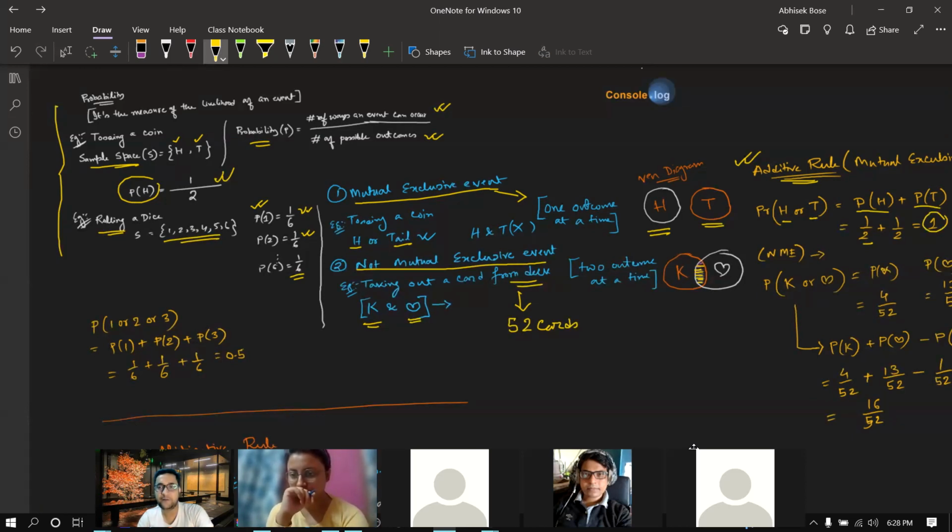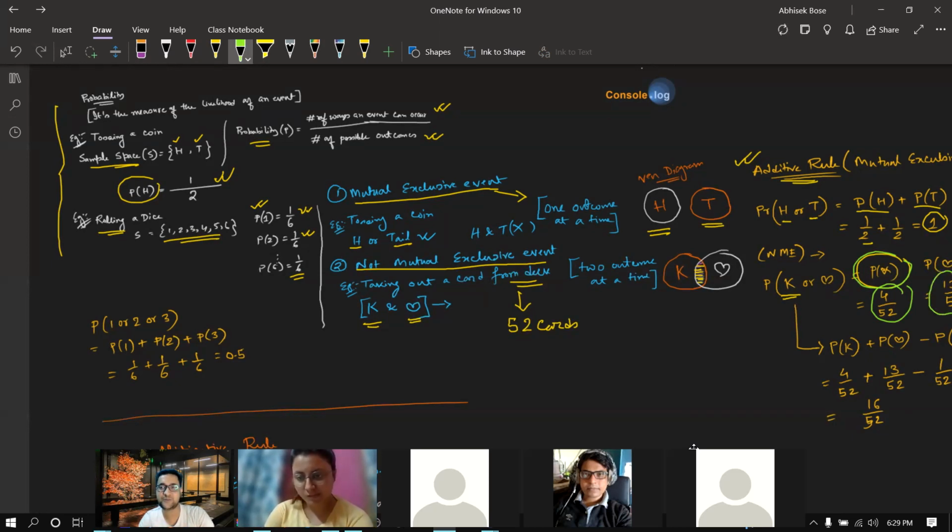Now for this one, think about the probability of a king. How many kings are there in a deck? Four kings, four kinds with four signs. So the probability is 4 by 52. The probability of the heart sign: heart sign can be one only, so it will be 1 by 52.